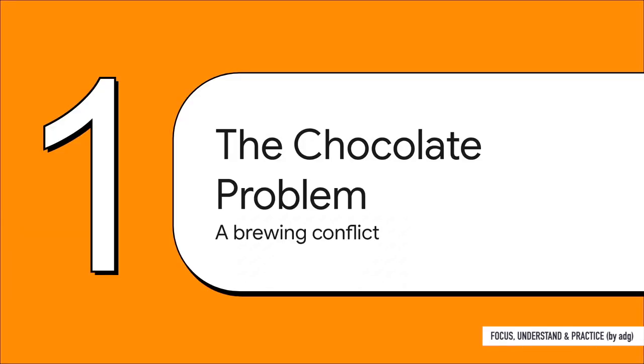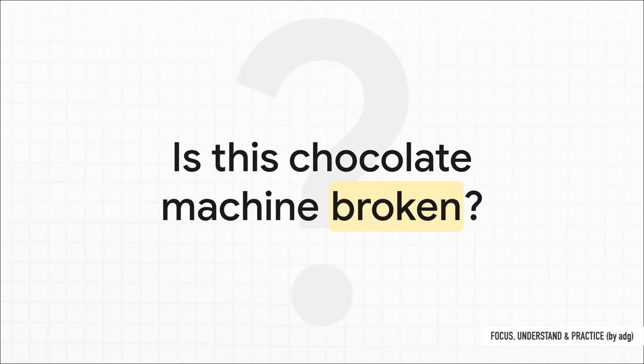So here's the scene. You've got this massive industrial machine that's churning out thousands and thousands of chocolate bars. But there's a problem. There's a bit of a disagreement brewing on the factory floor. And that is the big question. See, everything seems to be running just fine, but a worker who's been on the line for years has got a hunch that something's not quite right.